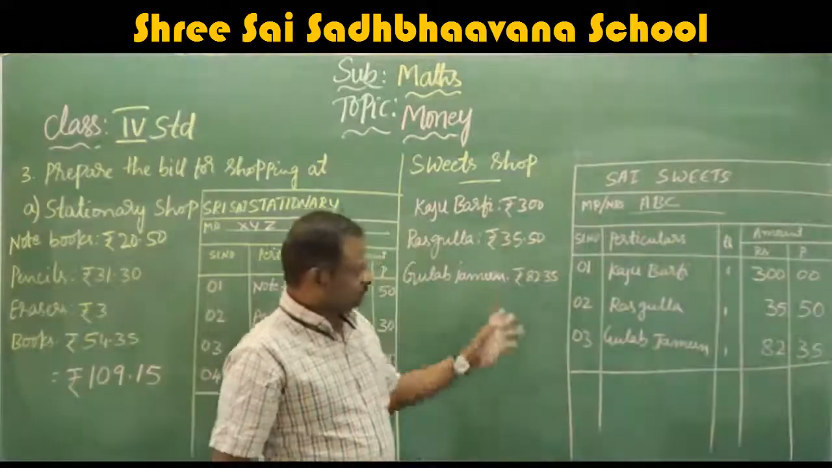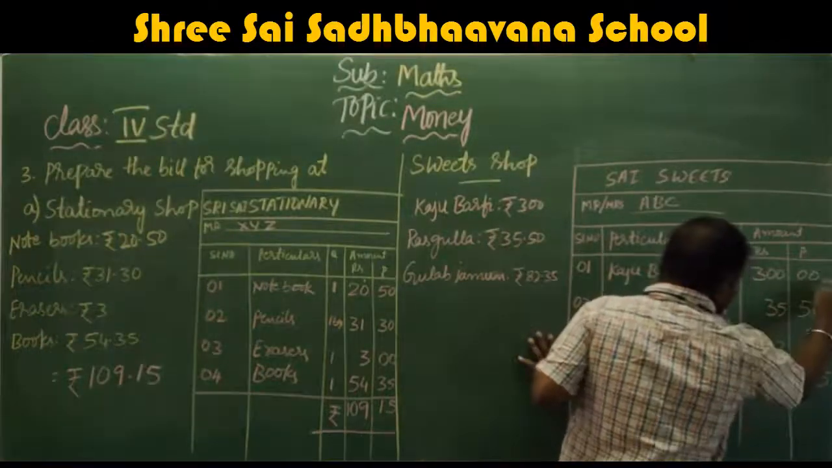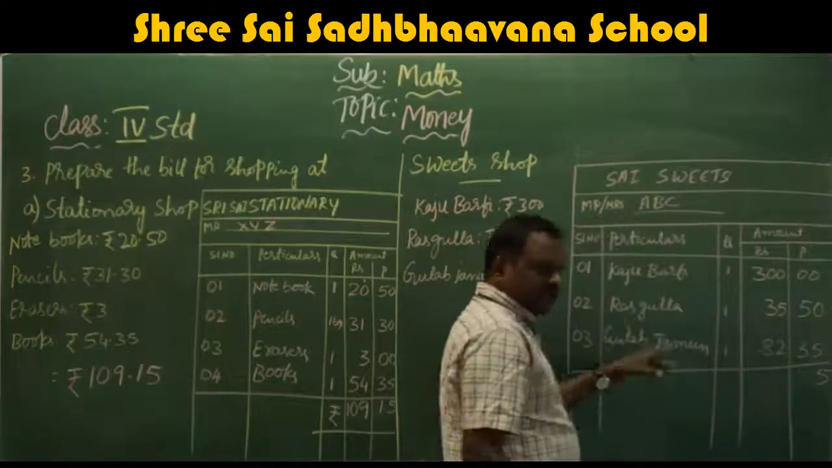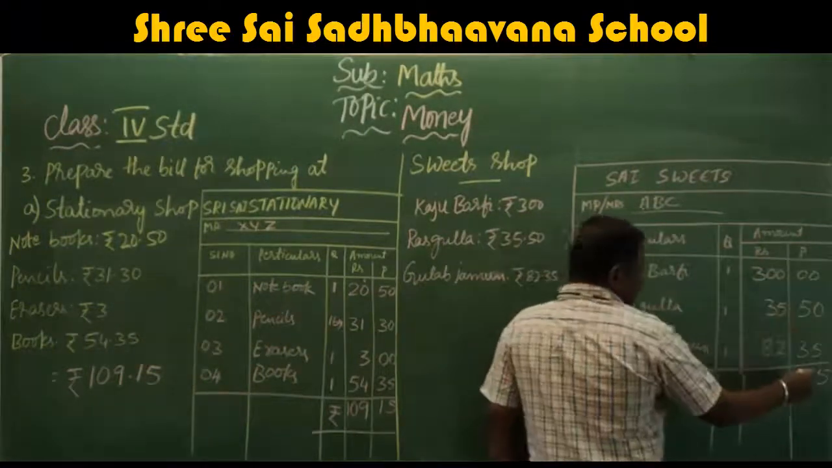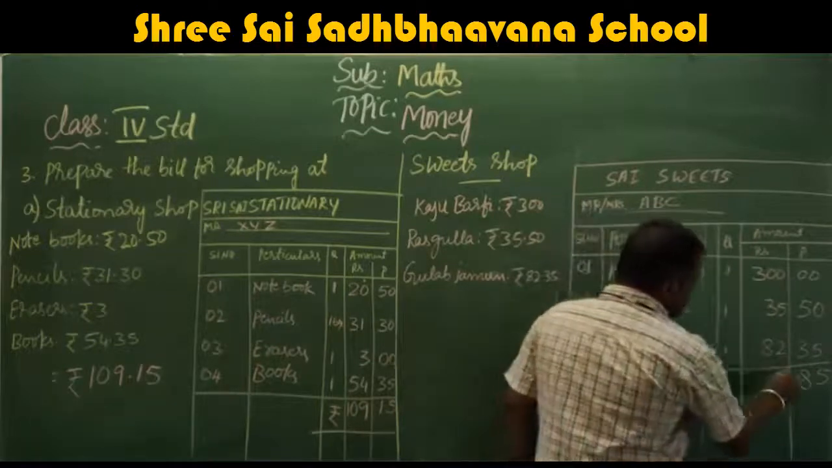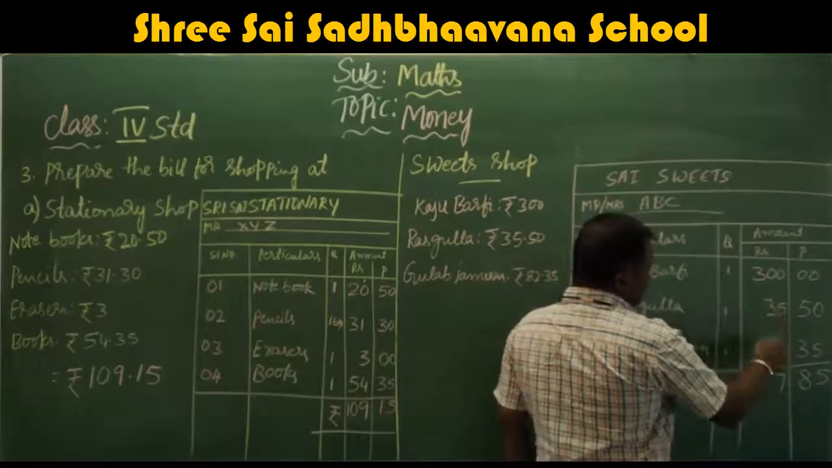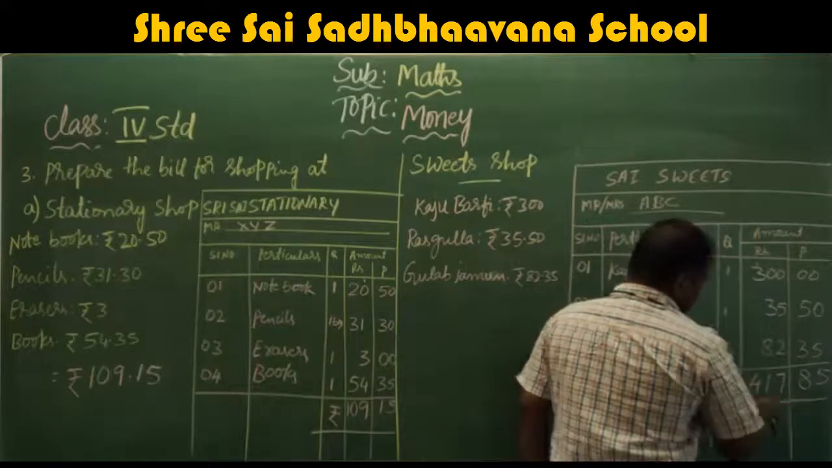Add. 5005. Total 5 we will get. Here 5 plus 3, 8. Here this is 0. So 5 plus 3, 8. 5 plus 2, 7. 8 plus 3, 11. Carry 1. 1 plus 3, 4.